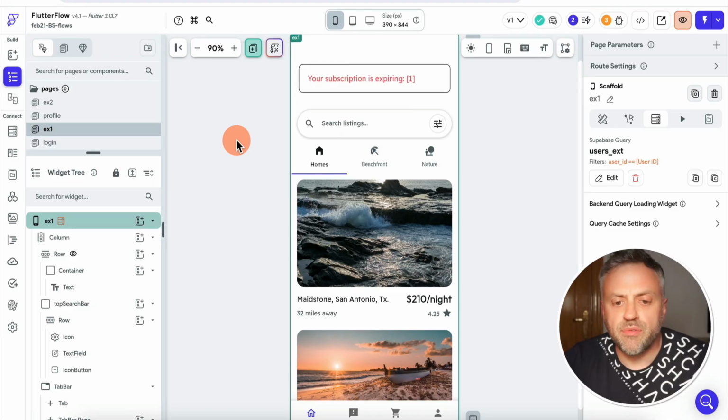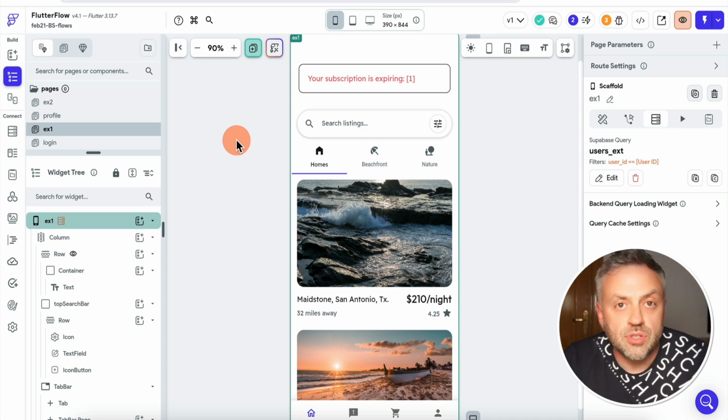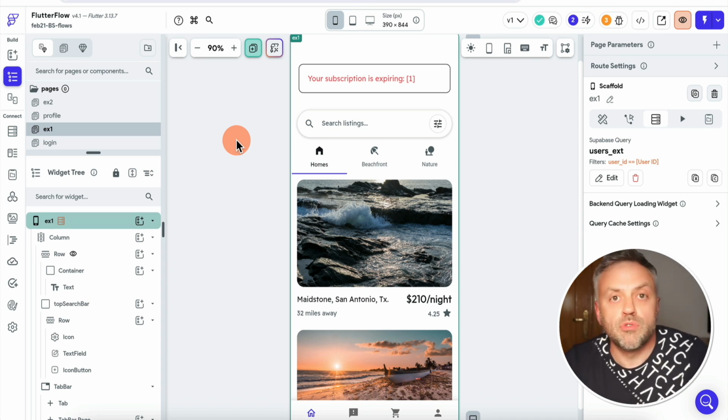And so in today's video, I'm going to be showing you things that you have to do in addition to building your app. More specifically, we are going to be talking about different flows that you have to build out that are going to enhance the user experience. Now, here I am inside of Flutterflow, and I built a sample app in order to show you these different functionalities that are going to get your users to love your app and hopefully get you to make more money with your apps and or your software business as well.